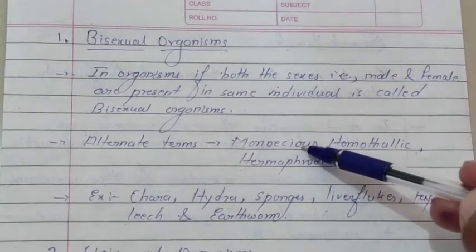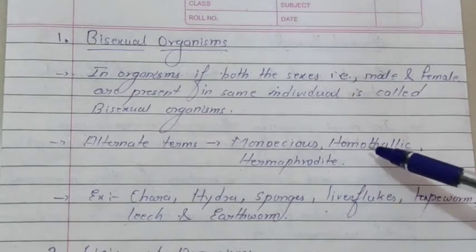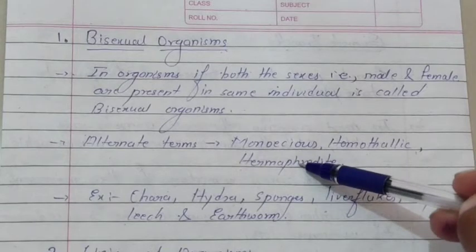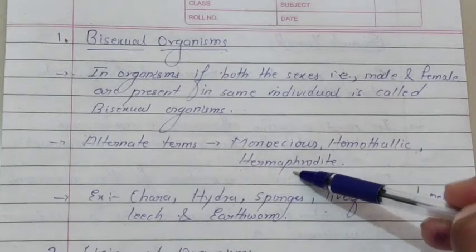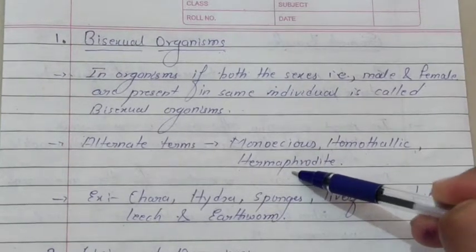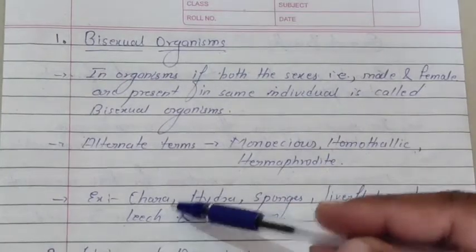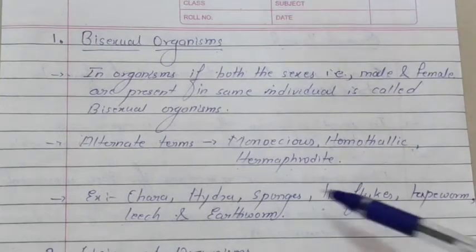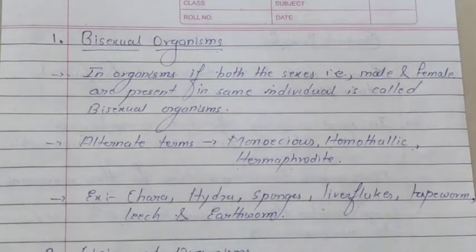Basically in plants we use the two terms monoecious and homothallic, whereas in animals we can use the terms monoecious as well as hermaphrodite. Examples include Chara, Hydra, sponges, liver fluke, tapeworm, leech and earthworm.